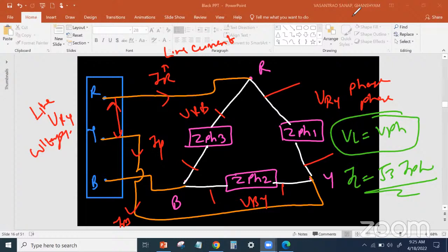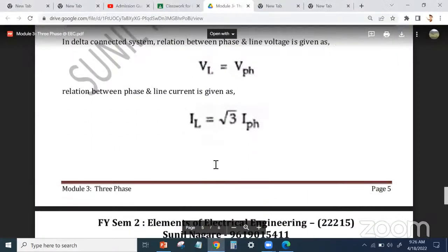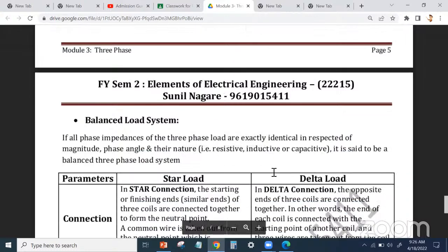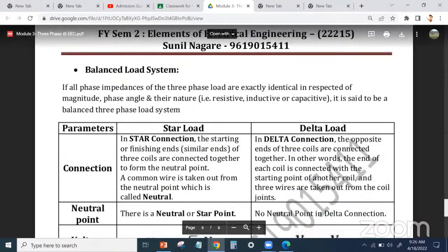We'll see the difference between this star and delta. Star and delta के बीच में जो difference है that we'll see. क्या-क्या difference दिखा अब तक वो सब देखिए. So let's go for the difference between star and delta. उसके पहले there is one definition that is known as a balanced load system. So what is the definition? तो क्या होता है balanced load system?